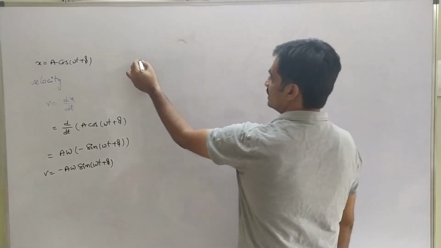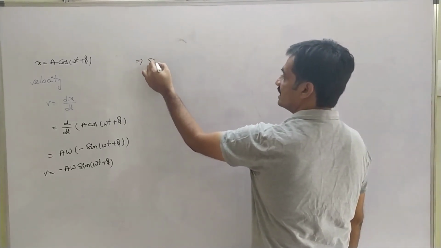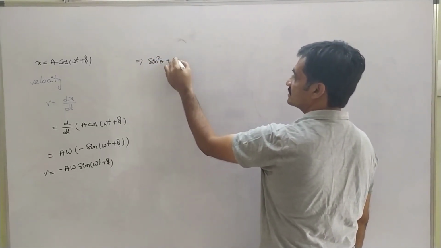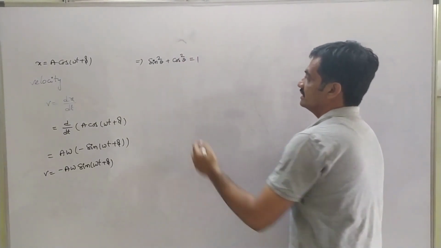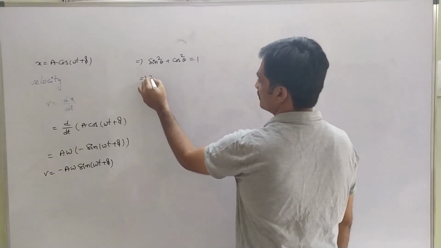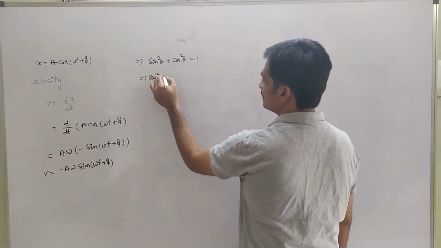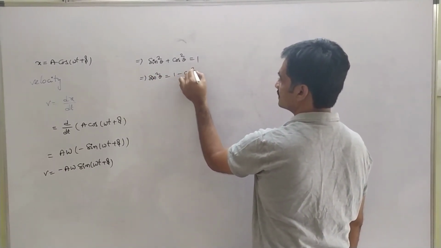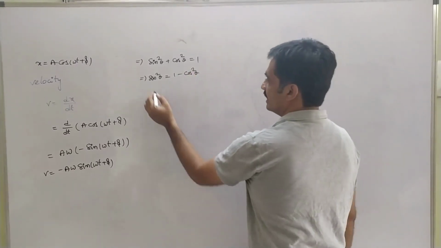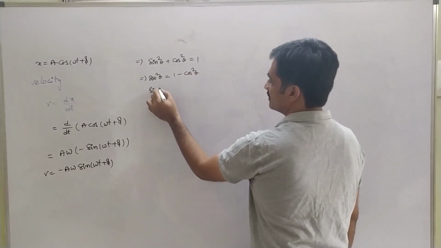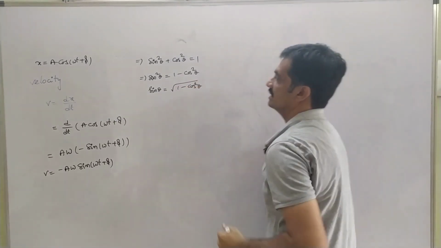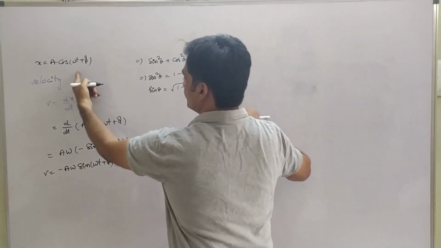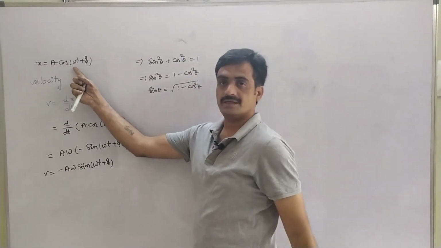So here we know that sin²θ + cos²θ = 1. Then sin²θ = 1 − cos²θ, and sinθ = √(1 − cos²θ), where here we can consider cosθ.